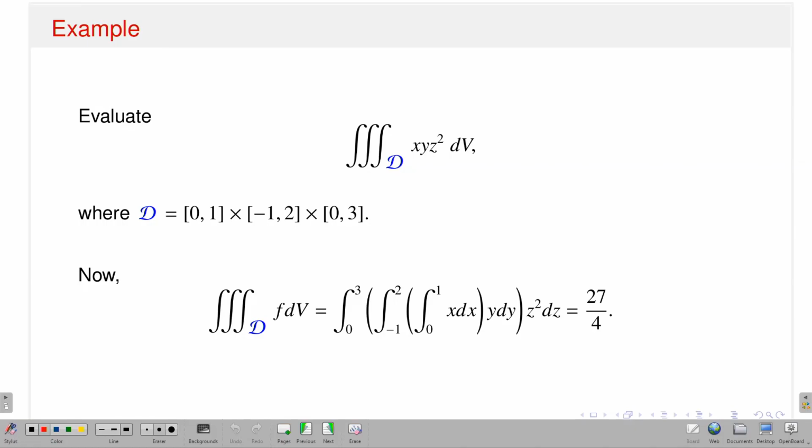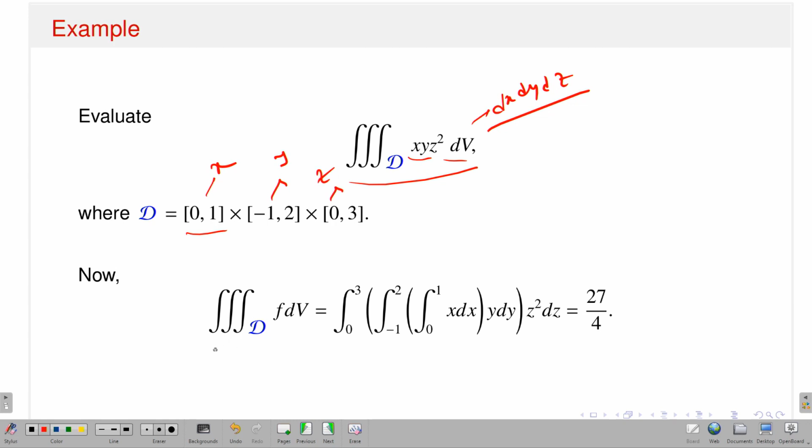Just a simple example. For example, you evaluate this triple integral. Your integrand is x times y times z squared, and this is the dV notation. Sometimes dV is denoted as dx dy dz, which is available in some books also. And what is your D? D is the rectangular cube where x is running from 0 to 1. This is the x variable, this is the y variable, and this is the z variable. And you have to evaluate this one.